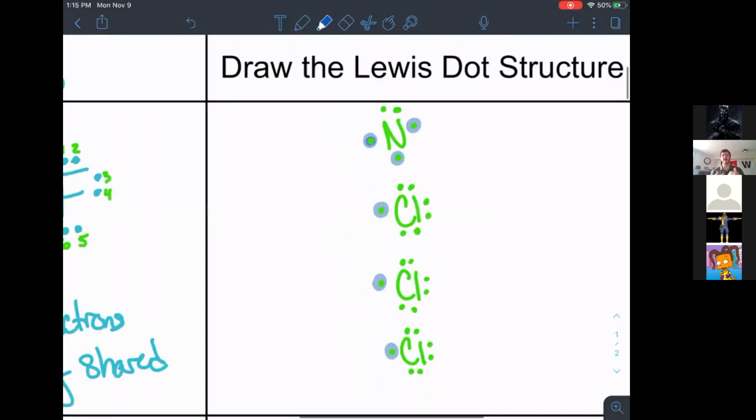So which one of our elements is going to be our central atom, the one that all of our elements bond to? Nitrogen. Nitrogen, it has more bonds it needs to create. So it's going to be our central atom, and we're going to bond all chlorines to our nitrogen. So we're going to make circles around each pair of electrons being shared.